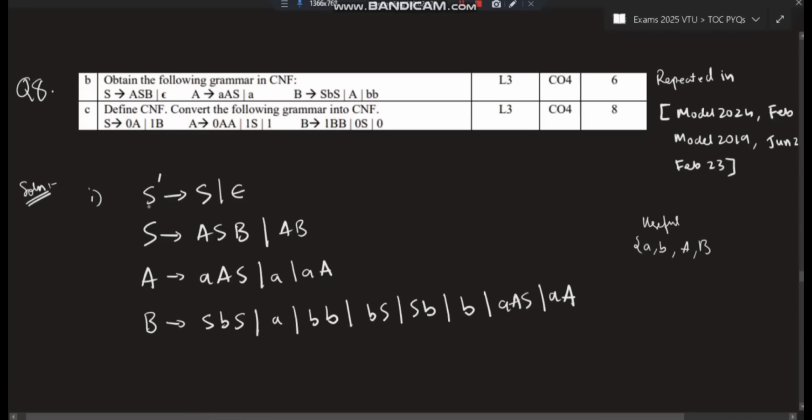Now we'll start from here. Leave the starting symbol. S, A, S, B. A is present here, B is present here, S is present here. No. Consider the next one, AB. A, B both are present, so this is useful. This is useful means S also becomes useful. Now since S has become useful, S dash also becomes useful. So we have all the symbols present here, all are useful. There are no useless symbols in this question. Now, after you have followed these rules, we are ready to convert this into CNF.